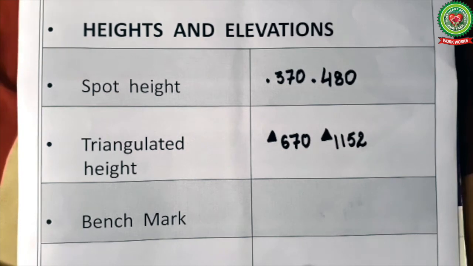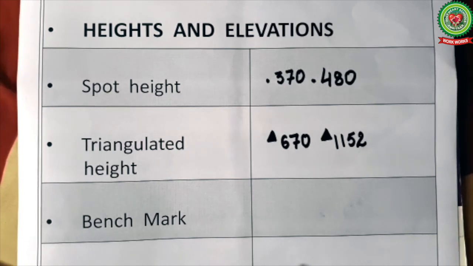Next we have benchmark. Benchmark is a surveyor's mark. It is cut or written on a rock, stone, wall of a building, etc. It shows the height of that mark above the mean sea level. It is usually used to compare the height of surrounding places from a building.